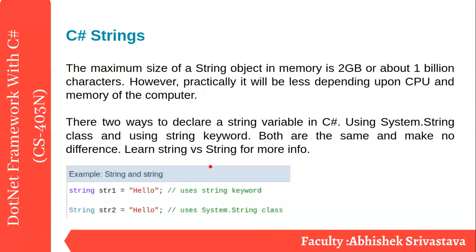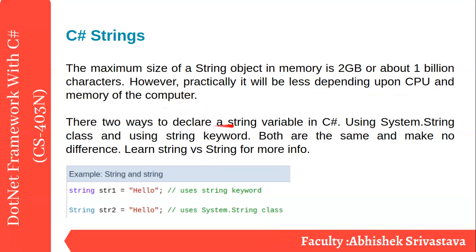All right. Now, the maximum size of a string object is 2 GB. It is defined, but practically no one puts the size of a particular variable at about 1 billion characters. That is the maximum size defined by Microsoft. However, practically it will be less, depending upon the CPU and the memory of the computer.